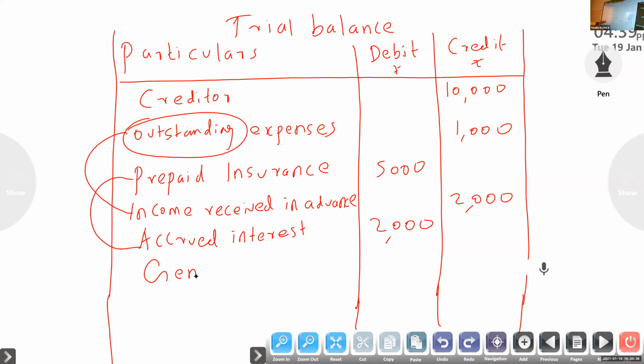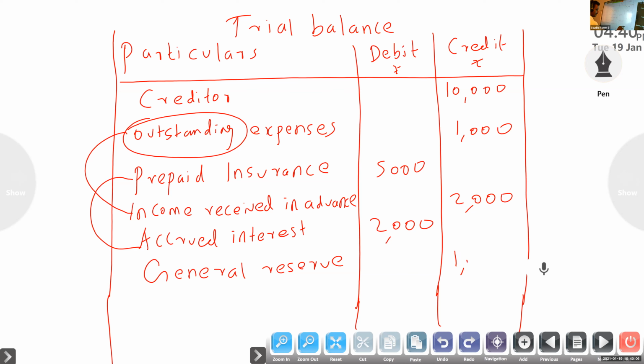That's why I am telling only the exceptional cases. General reserve. Abarna, keeping amount from profit? Sir, credit. Yes, credit only. It is a liability.